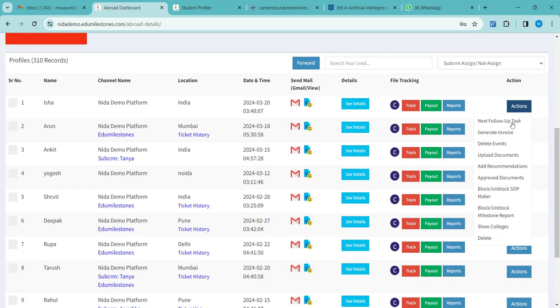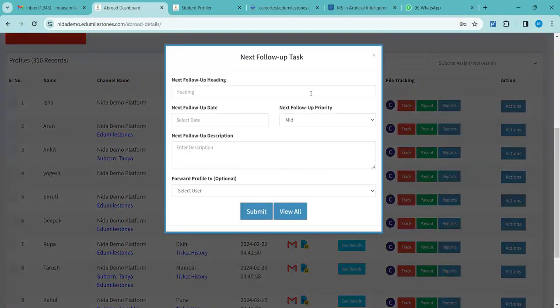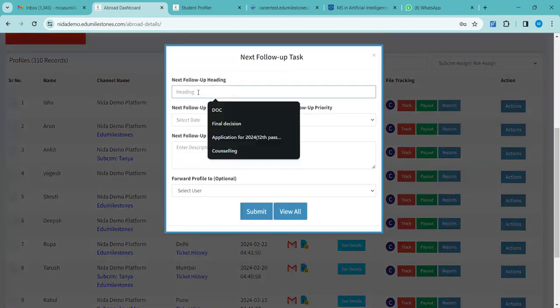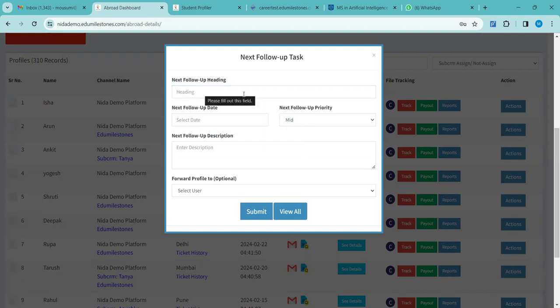In the actions tab, first is the next follow-up task. You know that, right? Next follow-up task. If you need to keep a follow-up with any candidate, you can do that. Once you click on that, you can put up the heading, anything that you want to create a follow-up for. Might be for documents, might be for decision, whatever you think the need is, you can put up the heading. You can select a date for the follow-up. You can also prioritize the profile, how it is. It might be high, low, or medium. If you want to put a description for your convenience, you can put it up here. Then you can click on the submit action.